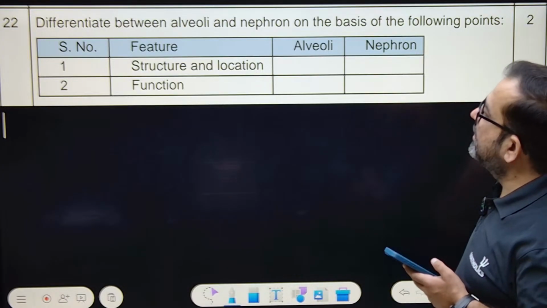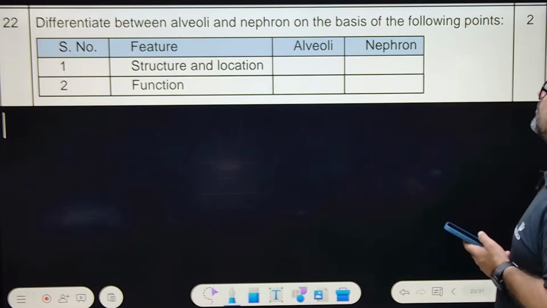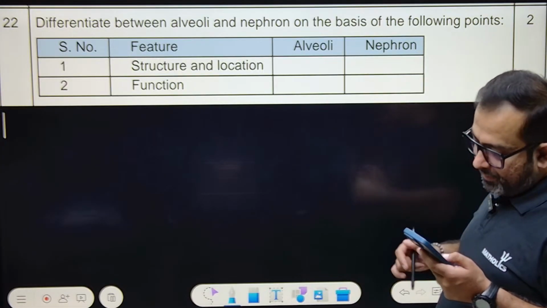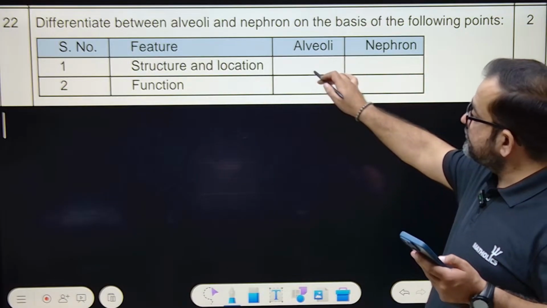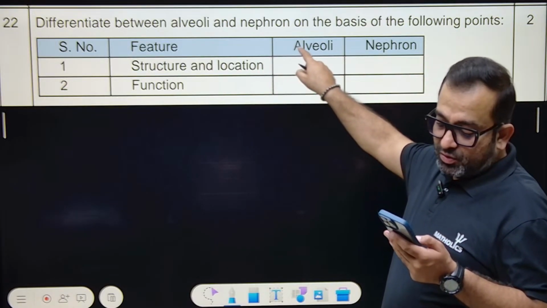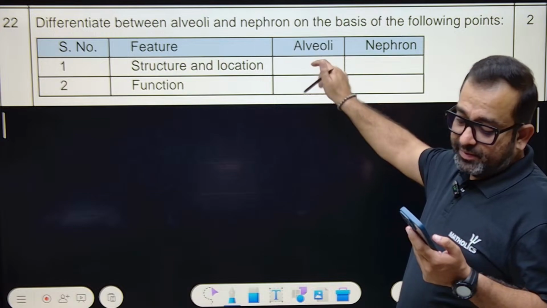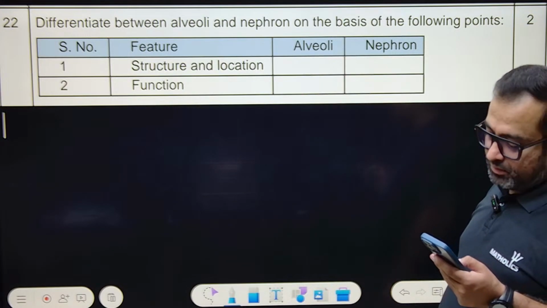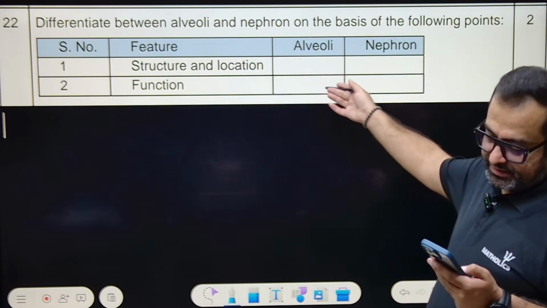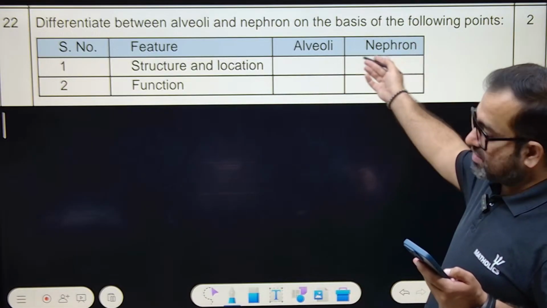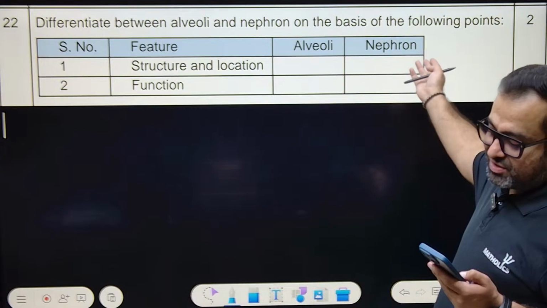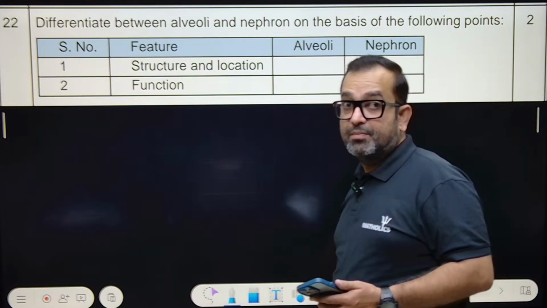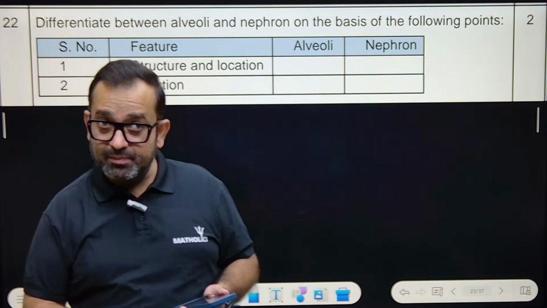Differentiate between alveoli and nephron on the basis of the following points: structure and location, and function. I'll read and you just write down. Alveoli: balloon-like structures present at the terminal end of bronchioles in lungs. Function: exchange of gases. Nephron: tubular structure present in kidneys. Function: filtration of blood to form urine. It filters the blood to form urine.